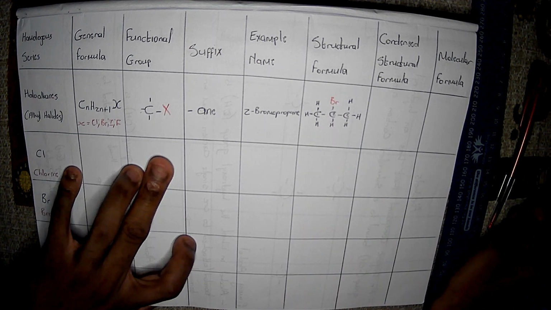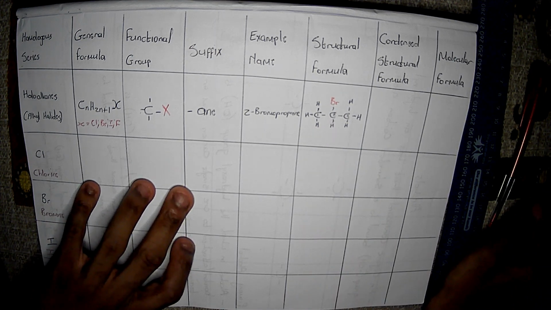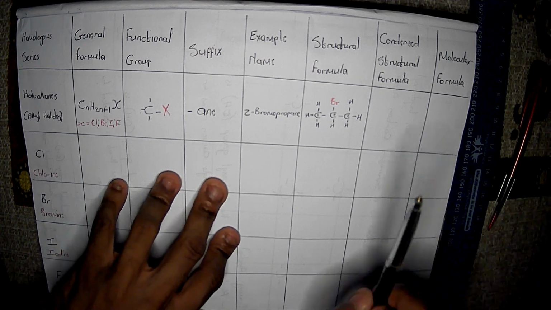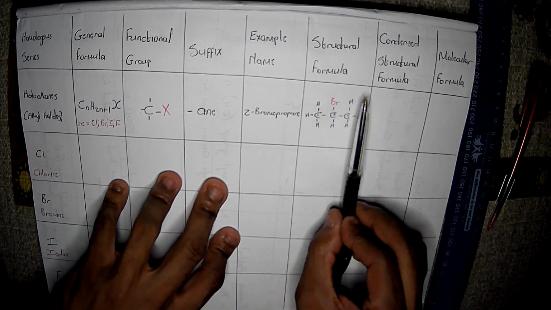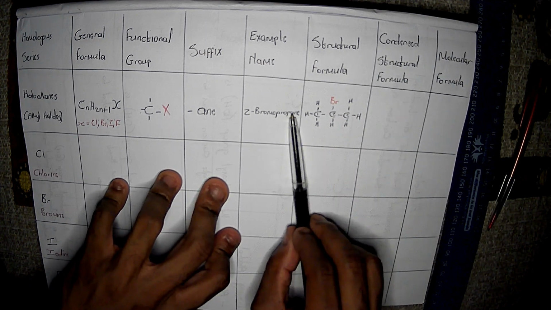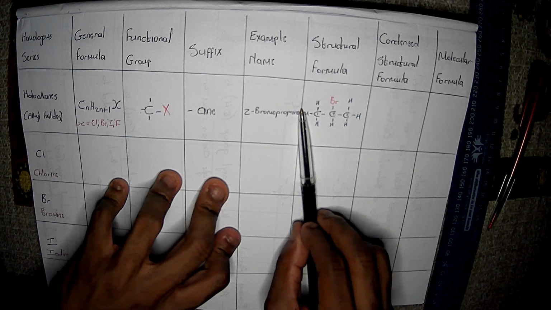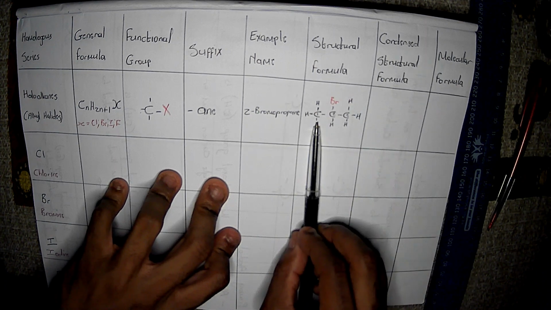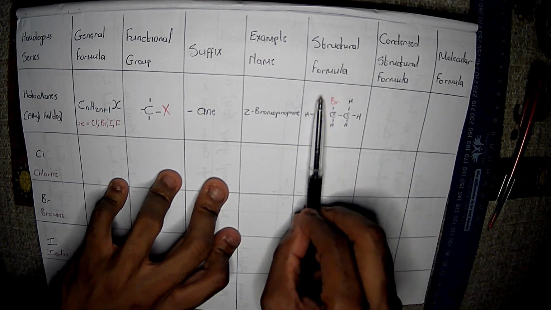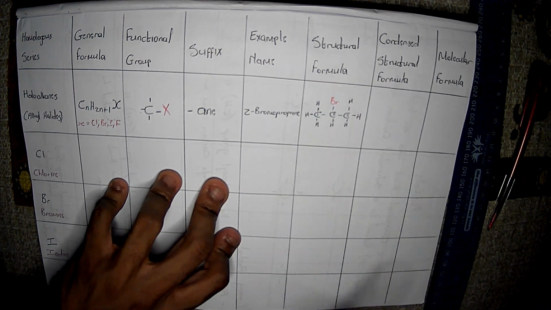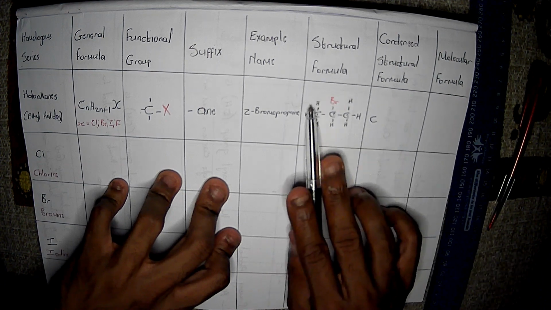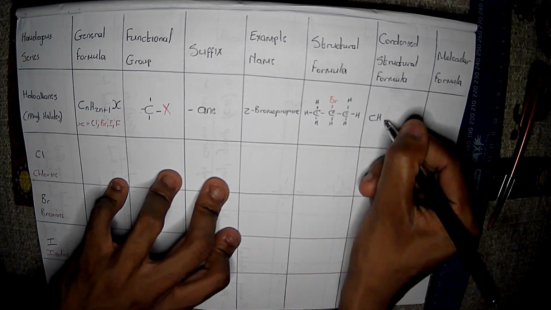Okay, now with the condensed structural formula. Remember what I said in the first episode: when you're doing a condensed structural formula, don't try to complicate things. Just look at your structure. Whichever side you start from, you start counting from there. So I'm just going to start from the left towards the right. In the first carbon atom, we have one carbon atom and 1, 2, 3 hydrogen atoms.